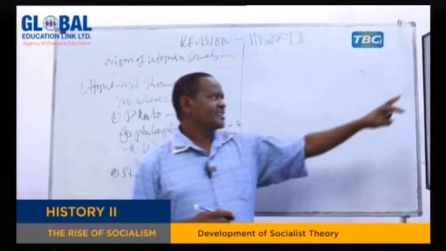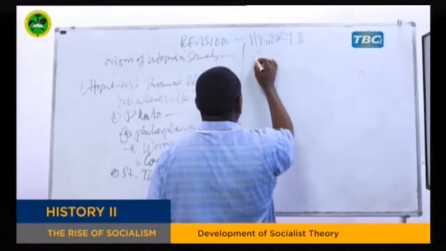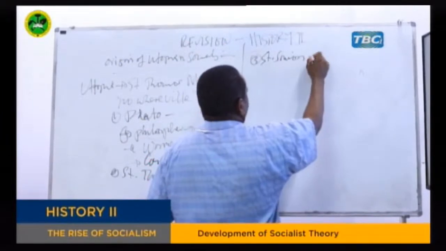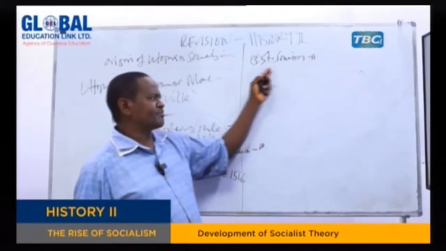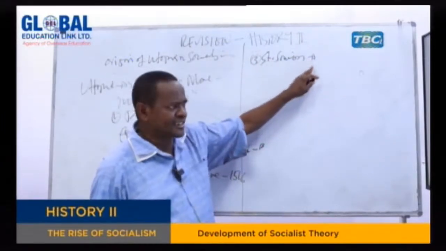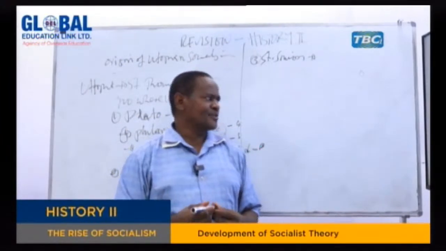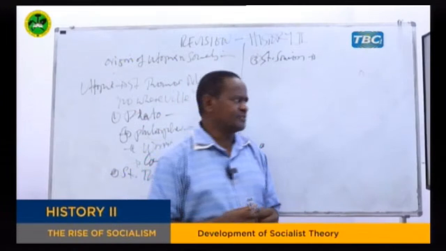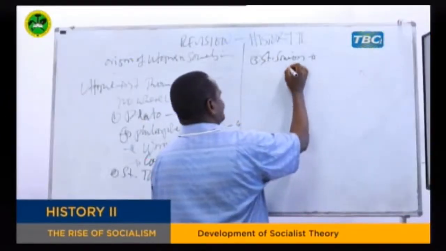The third area is from Comte Henry de Saint-Simon. Saint-Simon was a Frenchman, and he was one of the earliest pioneers of socialism. As a young liberal aristocrat, he had fought in the American Revolution, and he believed that history oscillates.